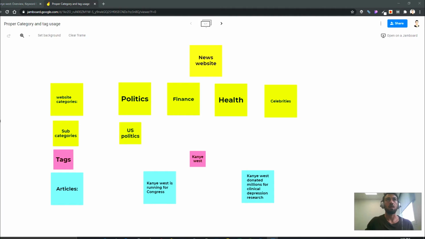So this is a short tutorial that explains how to work properly with categories and tags and what's the difference. So let's say we have a news website and we've got a few categories and tags.